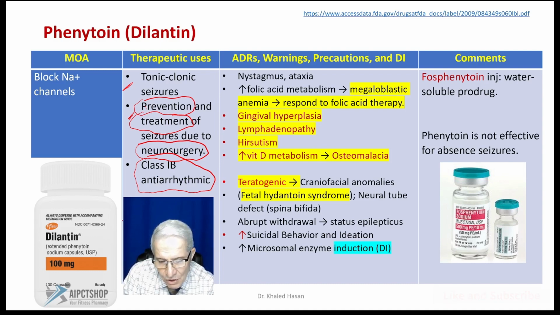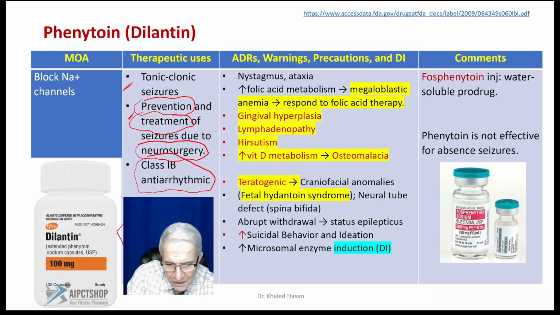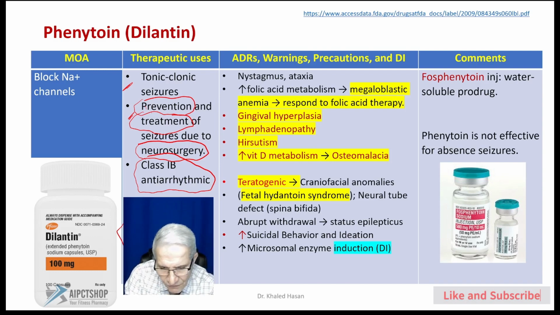So you can mention here the channel affected by Phenytoin is available in the heart and in the brain. Phenytoin is used for generalized tonic-clonic epilepsy, prevention and treatment of seizure during neurosurgery, and is considered a class 1B antiarrhythmic drug.